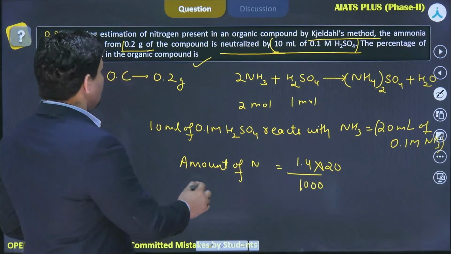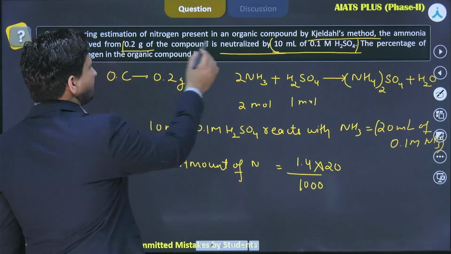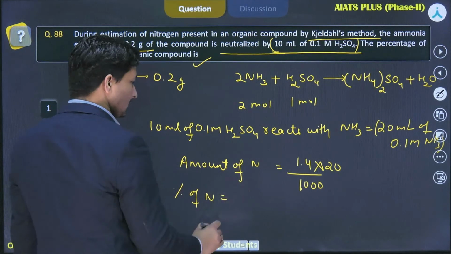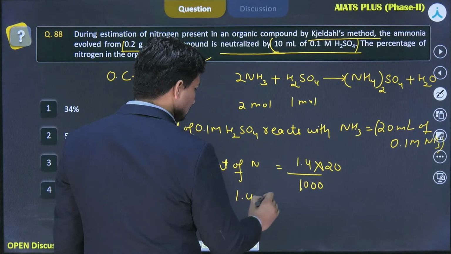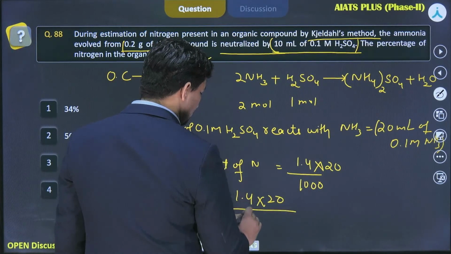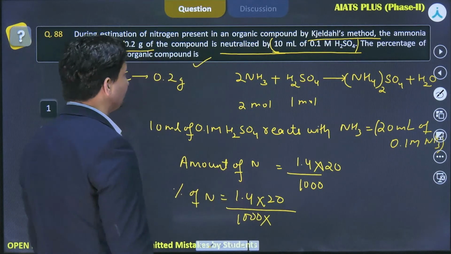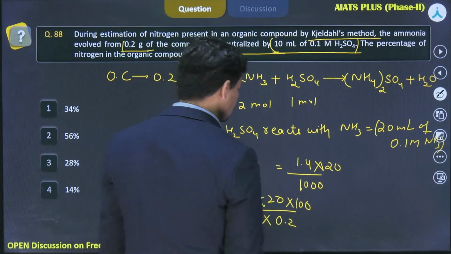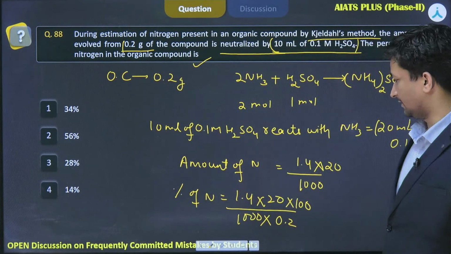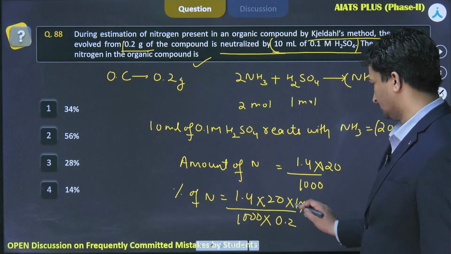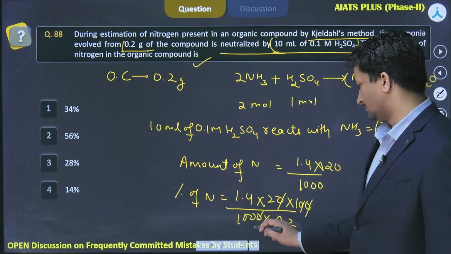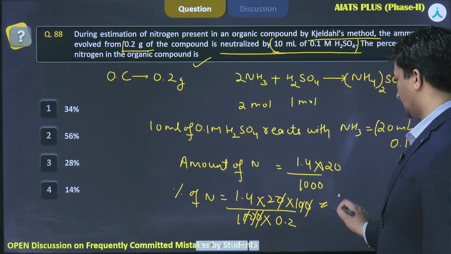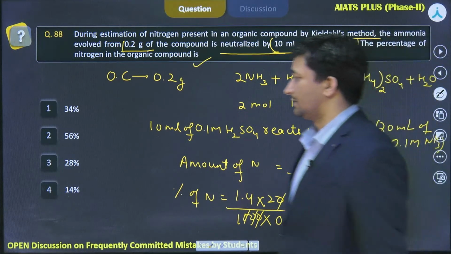Now, this whole amount of nitrogen was basically present in the organic compound. So percentage of nitrogen equals 1.4 into 20 by 1000 multiplied by 1 by 0.2 into percentage, that is 100. On solving this, what are we going to get? 1.4 by 0.2, 2 into 2, that is 14%. So this is your correct answer.